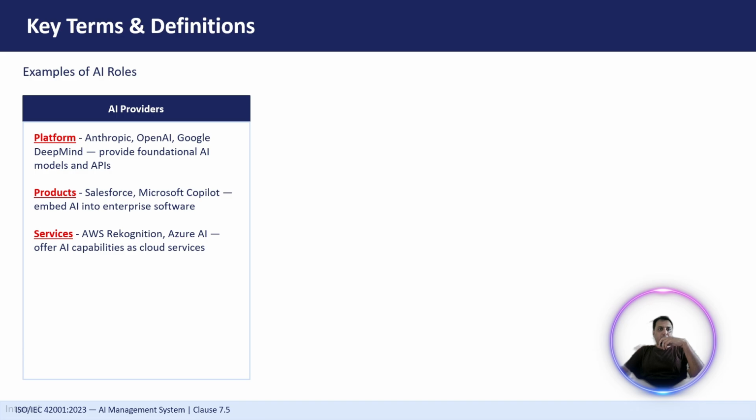Examples are Anthropic with Claude, OpenAI with ChatGPT, Google Gemini, DeepSeek. There are various platforms which give you different AI platforms readily available, right? So we just go and integrate those models into our applications directly. So those are basically platform providers.